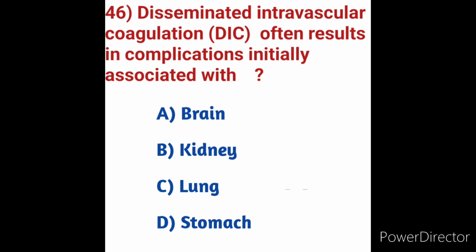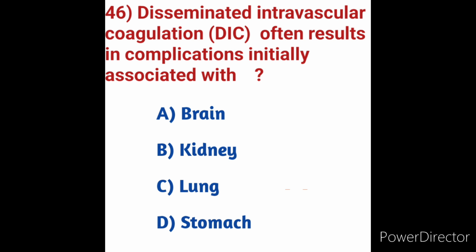What is meant by DIC? We will see now. DIC means disseminated intravascular coagulation. It is a serious disorder in which the proteins that control blood clotting become overactive. Causes include blood transfusion reactions, cancer, especially certain types of leukemia, inflammation of the pancreas, pregnancy complications, and recent surgeries or anesthesia, and liver disorders. Here, DIC often results in complication initially associated with option D, stomach, which is the correct answer.